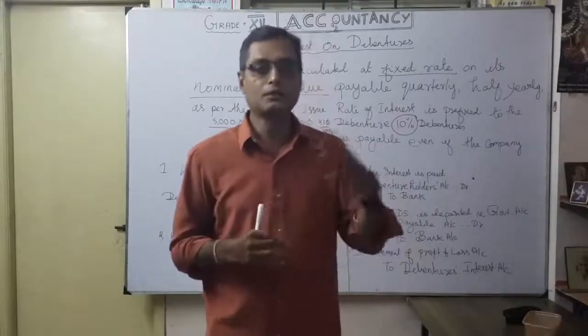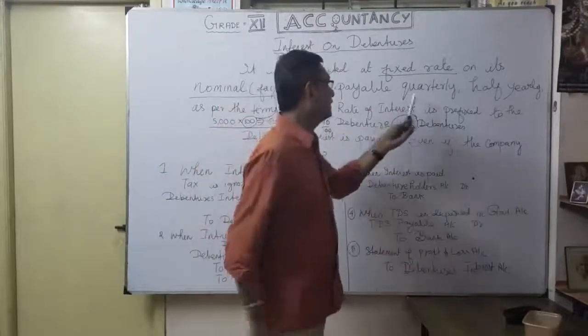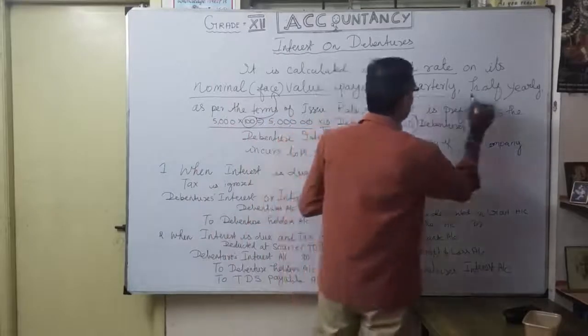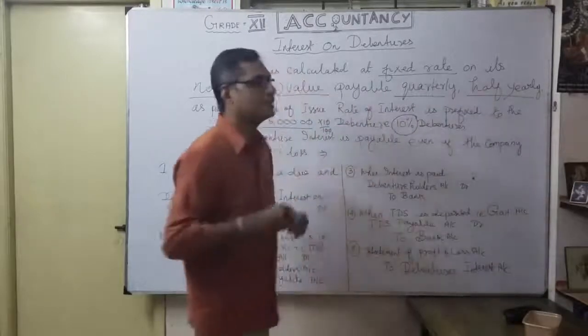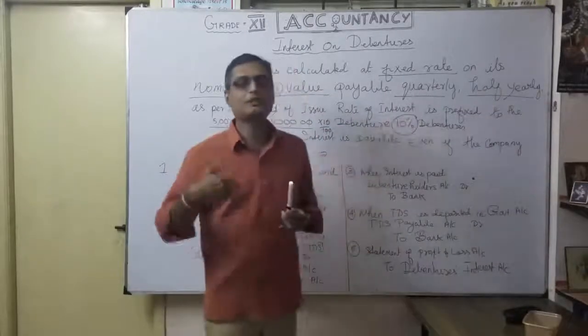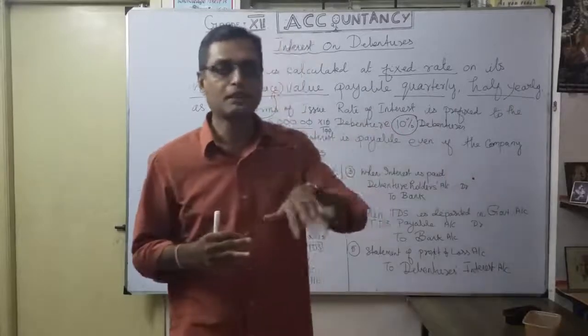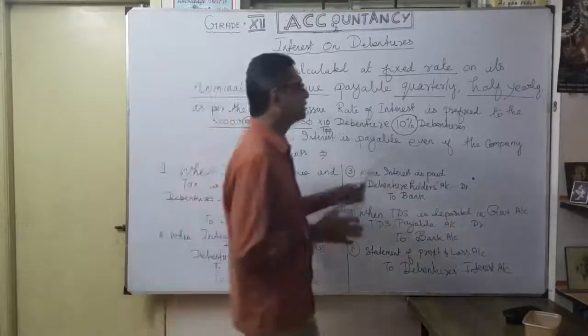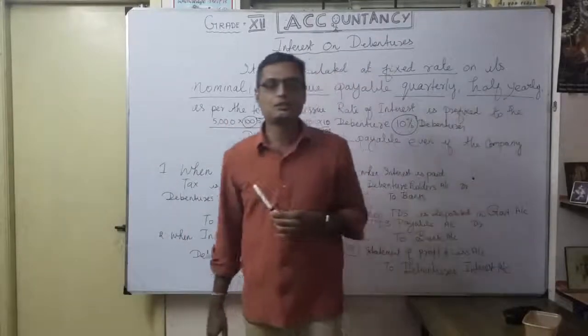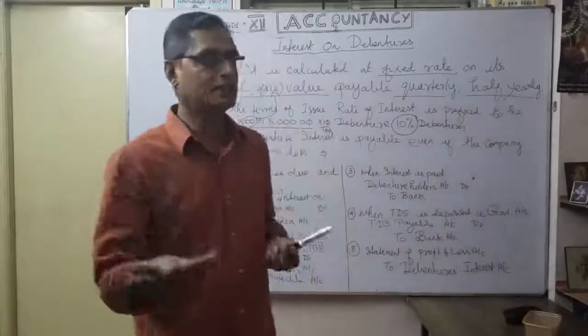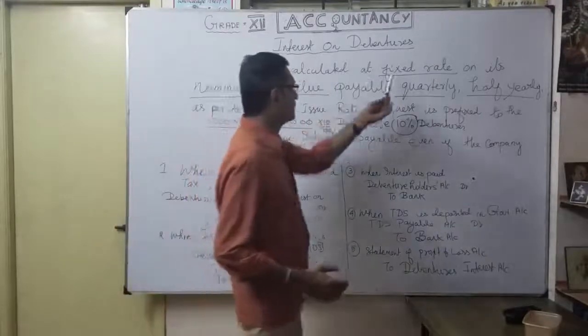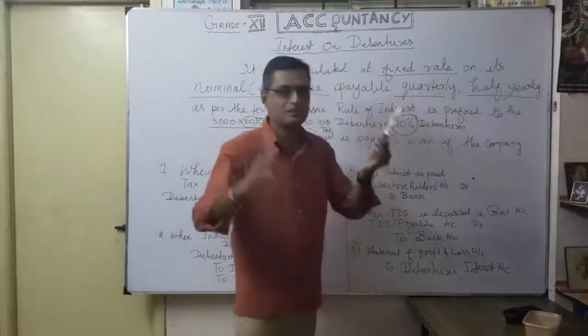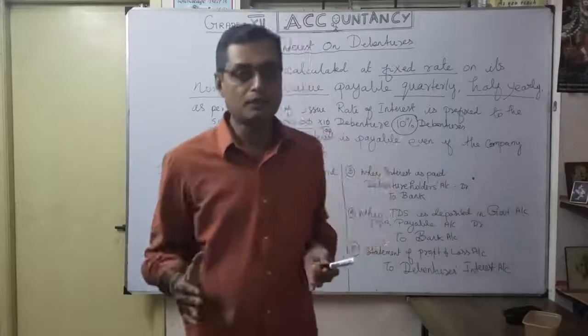How are they going to give it? Quarterly or half-yearly. If it is quarterly, the company has to give it 4 times a year, declaring and paying the interest every 3 months. Or every half year, every 6 months, the company has to declare and pay the interest. This is the fixed rate; 10% is constant.